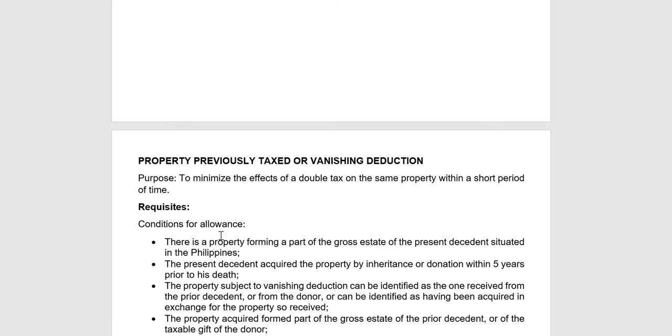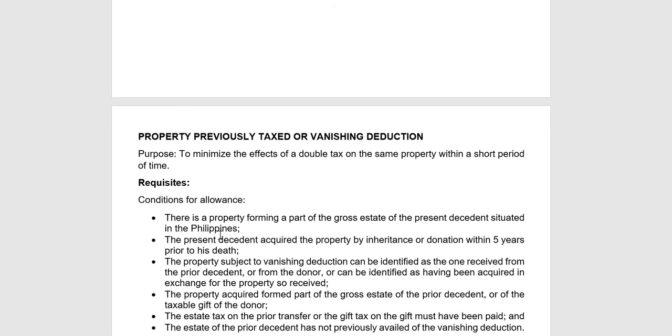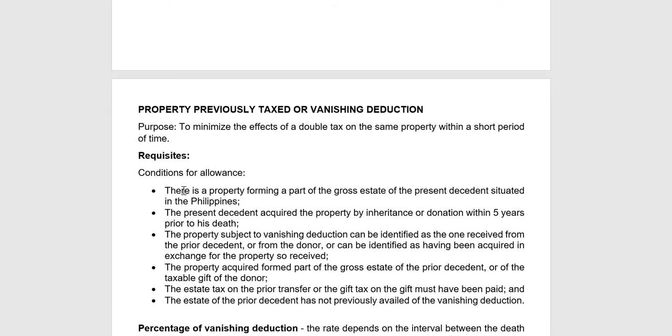So, what are the conditions or requisites to claim vanishing deduction? There is a property forming part of the gross estate of the present decedent situated in the Philippines. So, meaning, the subject of vanishing deduction is only property situated in the Philippines. The present decedent acquired the property by inheritance or donation within 5 years. As said earlier, the subject are those acquired gratuitously within 5 years.